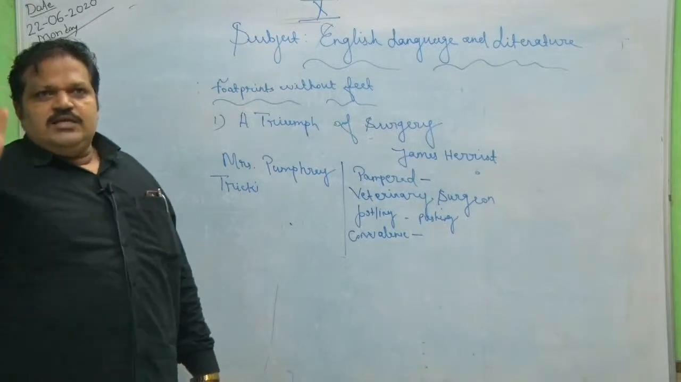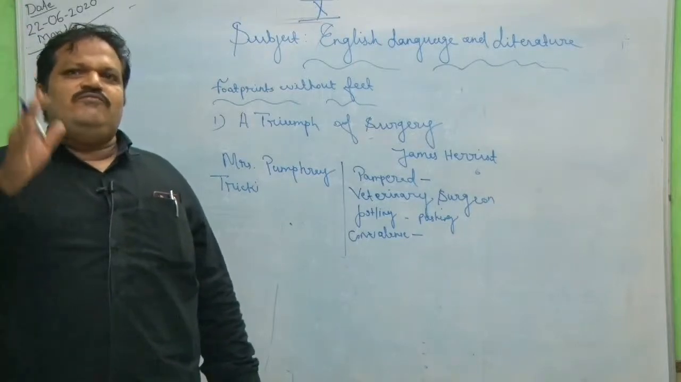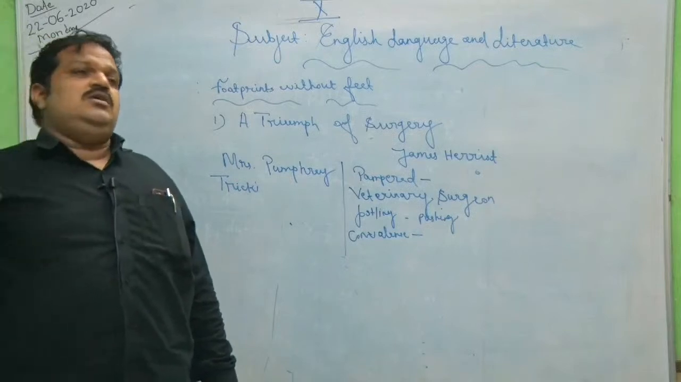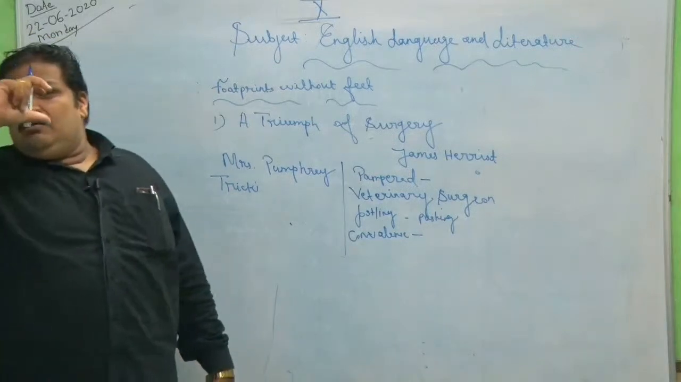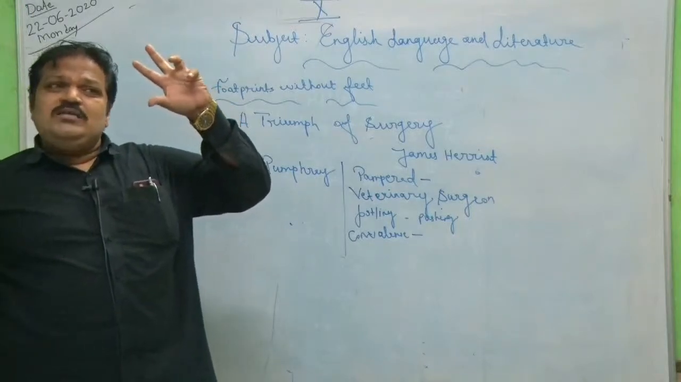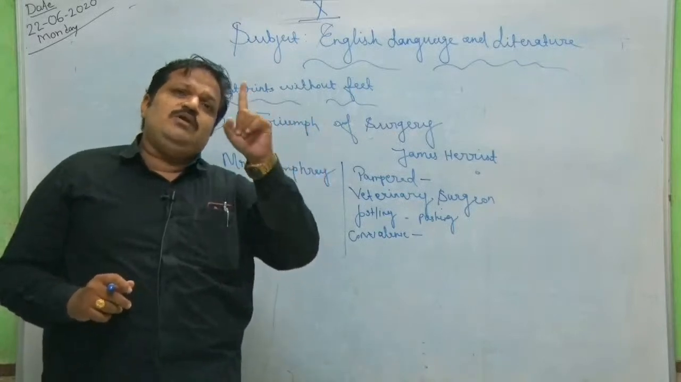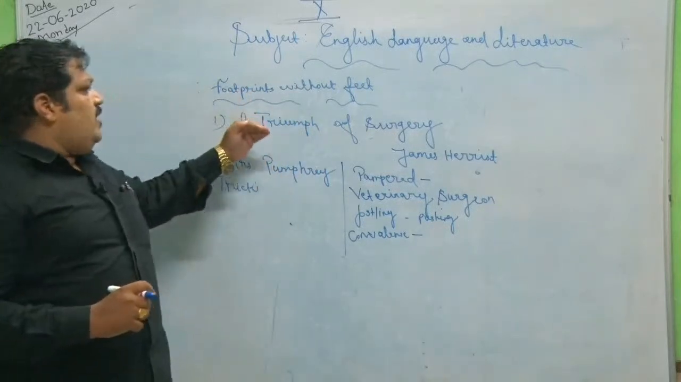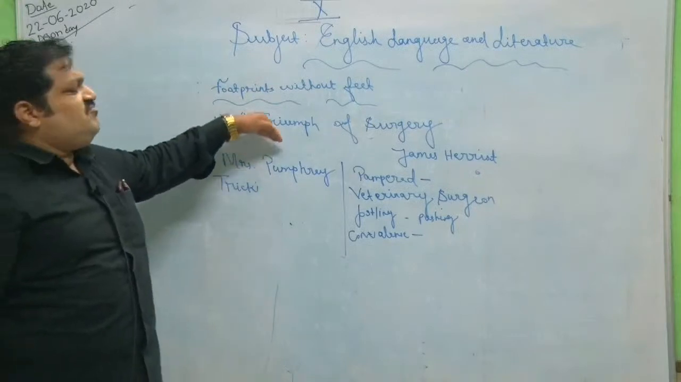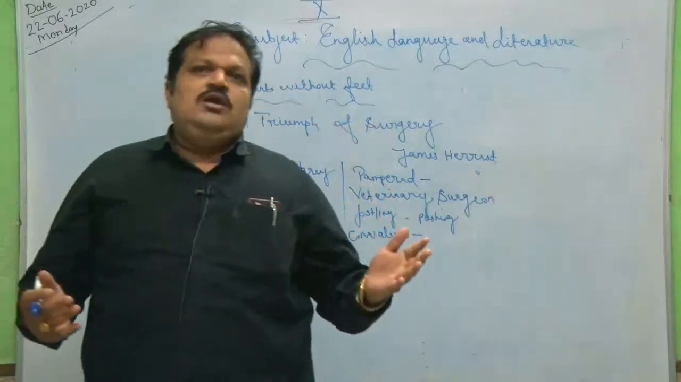And here, as I told you, we have around 10 stories, and the first story itself will help you to think. What is the exact chapter's name? What's the exact purpose of giving this particular title, The Triumph of Surgery? You know the meaning of triumph. Triumph means win over, means victory.